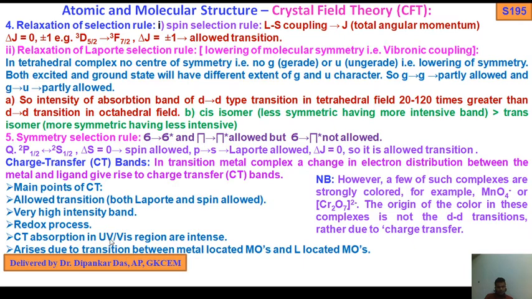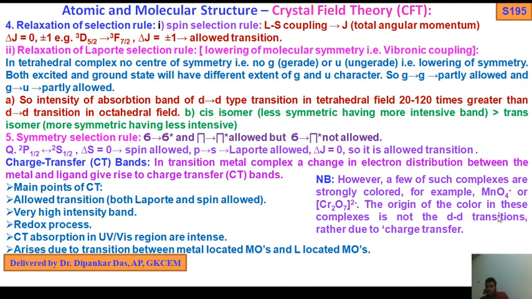However, few such complexes are strongly colored, as I told you. For example, MnO4 minus, or chromium K2Cr2O7, potassium dichromate, or Cr2O7 2 minus.